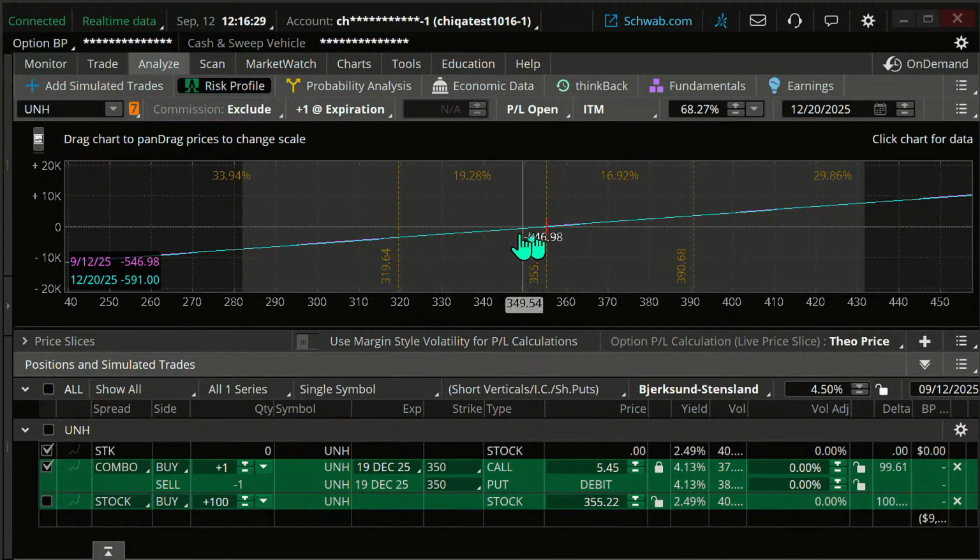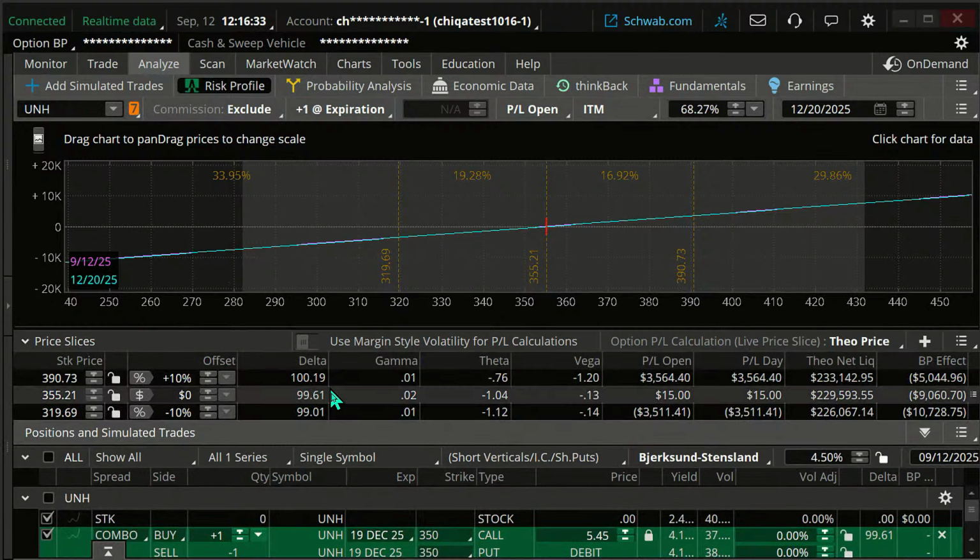Well, let's look at the numbers here as to what we're talking about. 100 delta, well, pretty close, 99.6 delta. So like 100 shares of stock in that regard. Our gamma, very little. It's showing about $1 theta. That's not huge, but there's a little bit of theta, but a lot of traders would say that's pretty insignificant.